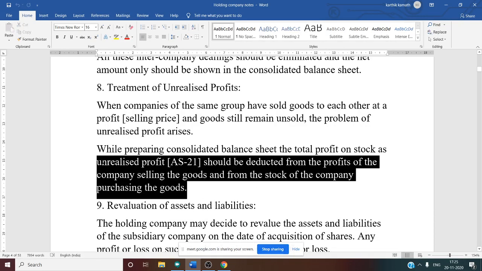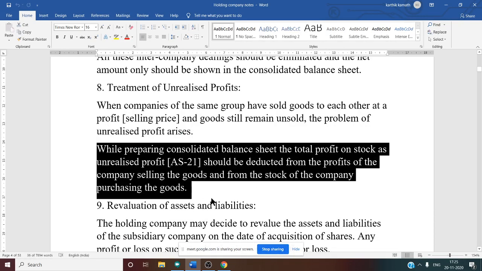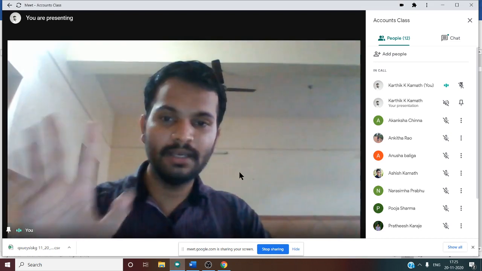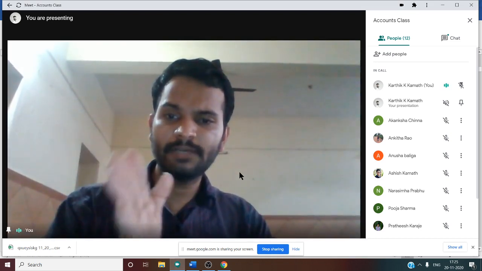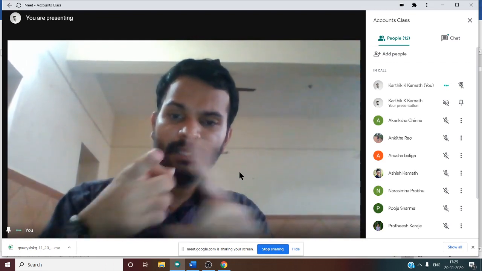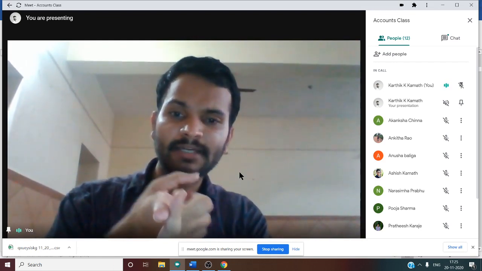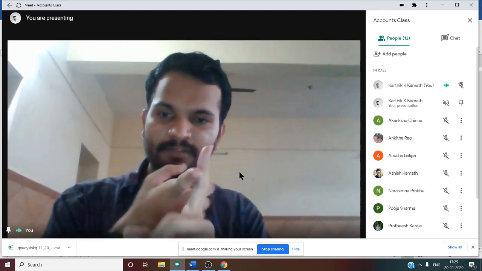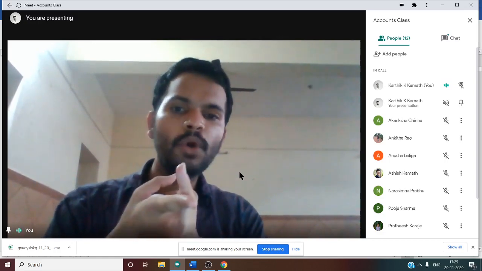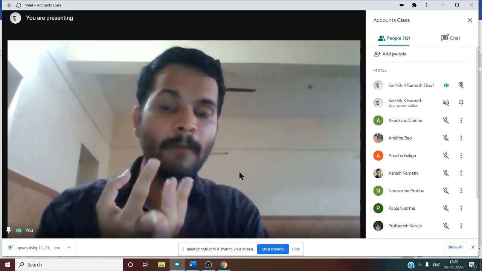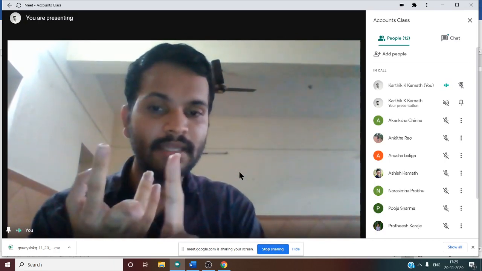While preparing the consolidated balance sheet, the total profit on stock is treated as unrealized profit as per AS 21. Very simple. Accounting Standard 21 says that in the balance sheet you need to deduct this unrealized profit from stock, that is from the asset side, and one more thing, you need to deduct this from the profit and loss account on the liability side.